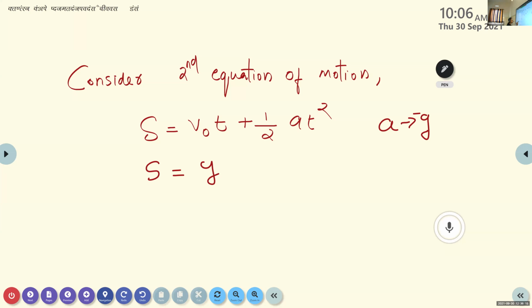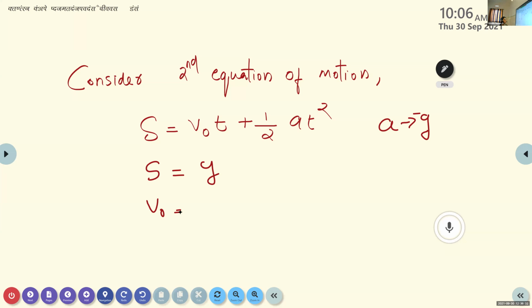Then what about the initial velocity v0 here? We have two velocity components, one along the vertical axis and the other along the horizontal axis.